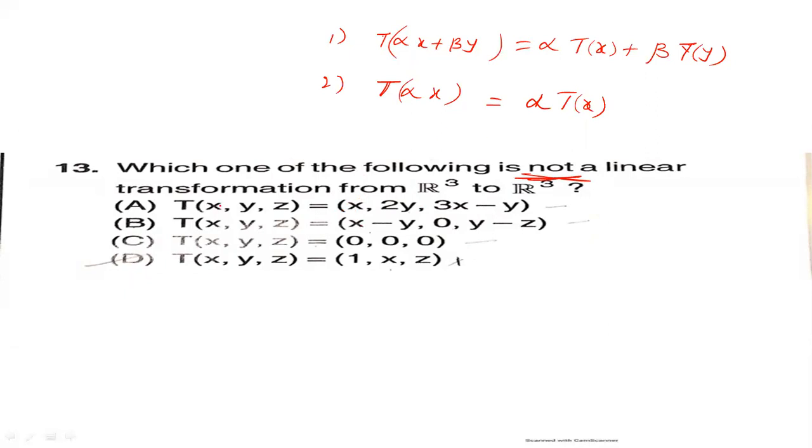Here, options A, B, C contain x, y, and z terms, but in option D a constant term is there. The identity law fails here, therefore it is not a linear transformation. Option D is the correct answer. That means D is not a linear transformation.